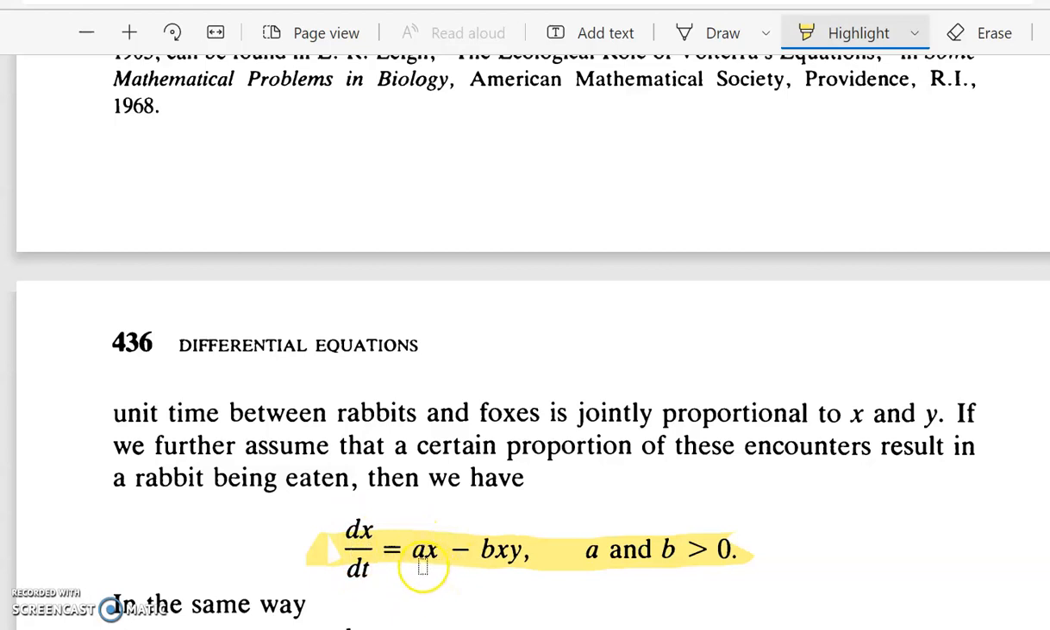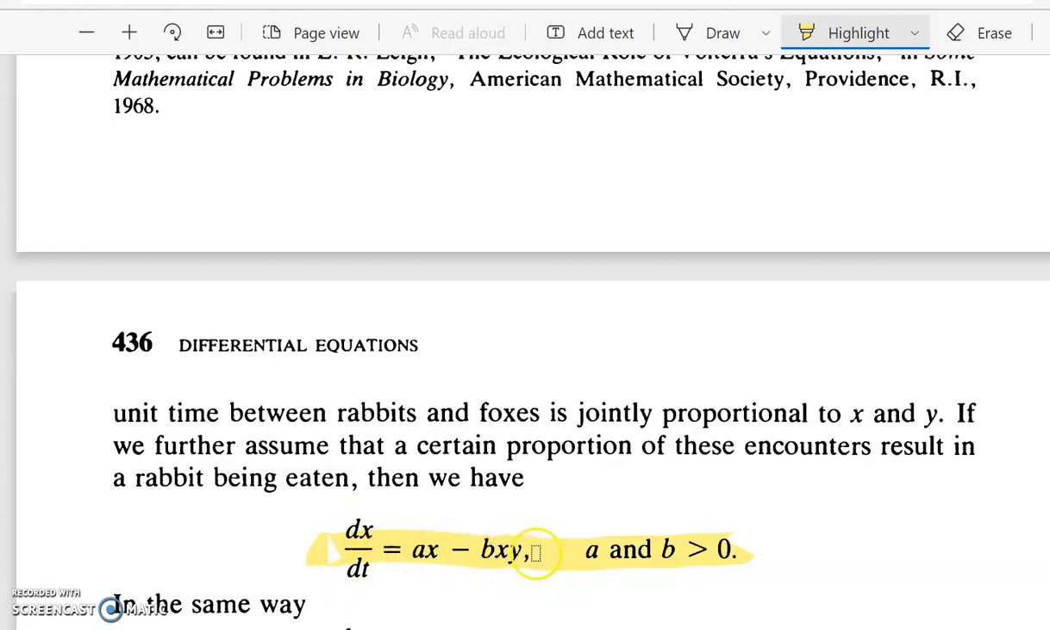So initially this will be the number of rabbits you have. So this will be the increase in the rabbits, and when there are interactions between the rabbits and foxes, some of the rabbits will die. So we need to subtract that. So the growth rate will be ax minus bxy.